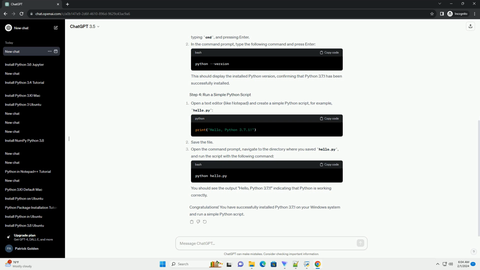Locate the downloaded installer file, for example Python 3.7.1 amd64.exe for 64-bit or Python 3.7.1.exe for 32-bit. Double-click on the installer to run it. On the first screen of the installer, make sure to check the box that says Add Python 3.7 to path to make Python easily accessible from the command line. Click Install Now to start the installation.